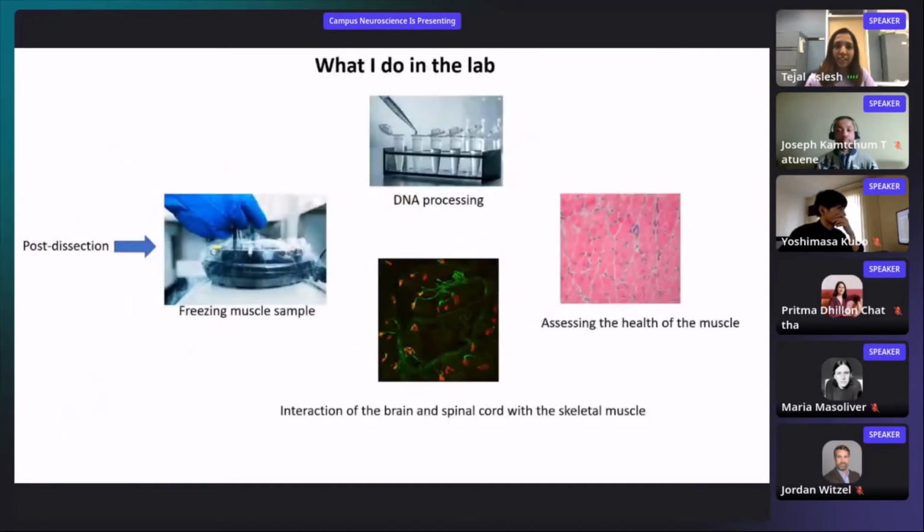Next slide. What I do in the lab: post-dissection, I freeze the samples, we process the DNA, we use several staining techniques to assess the health of the muscle. We also look at the interaction of the brain and the spinal cord with the skeletal muscle.